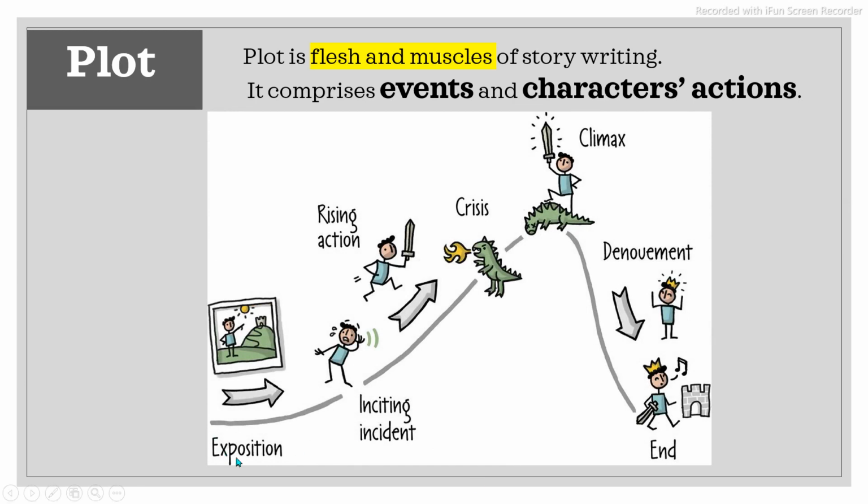Here you can see it starts, and from here you can see some rising actions, and then some crisis or struggle or conflict comes, and then it is the climax of the story, where generally when we go to see a movie, at that time we can see the interval part, when the story is at its climax.